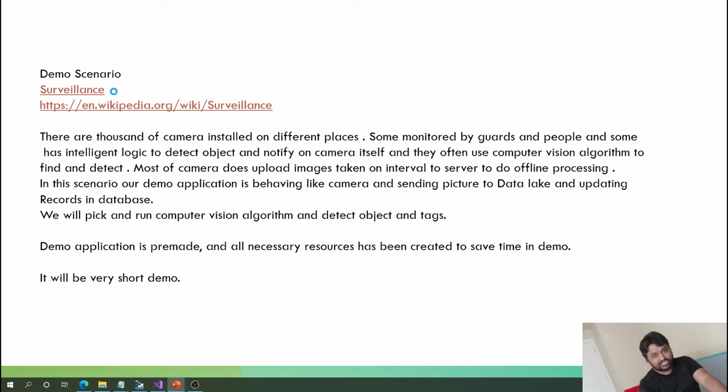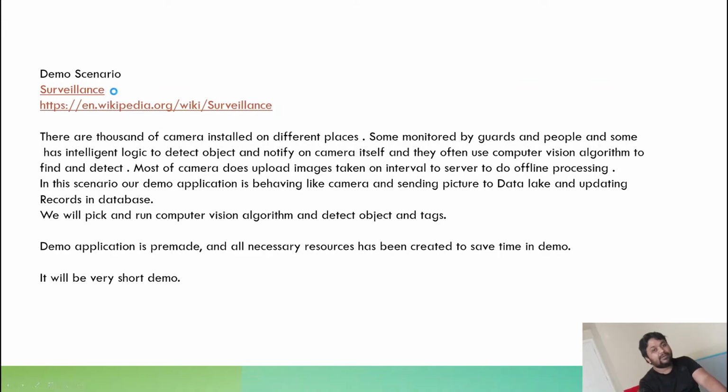Such algorithms are built into intelligent cameras and IP cameras. But some cameras, in parking lots, in parks, in jungle areas, scan and send images directly to a server so that offline analysis can be done.